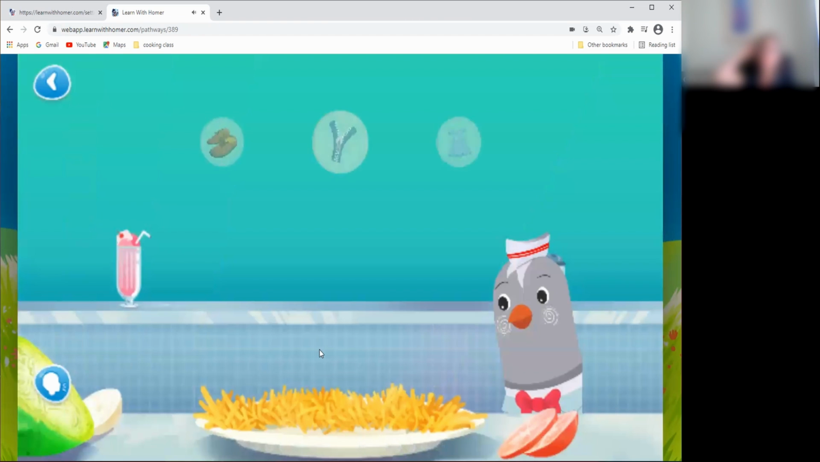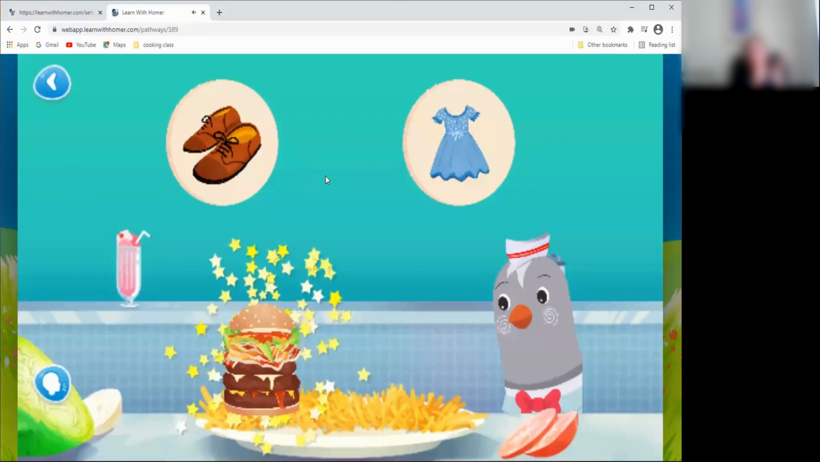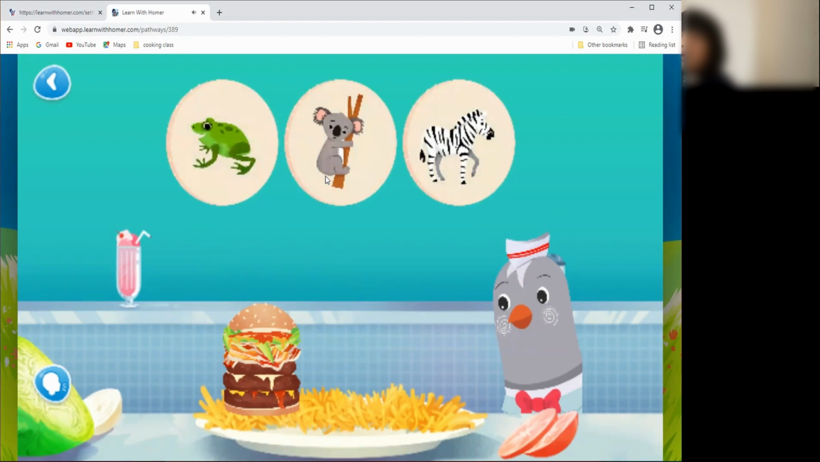Can you drag the picture with the buzzy first sound? Buzz. Shoe, zipper, dress. We have shoe, zipper, and dress. Zipper. Good job. Zipper. Can you drag the picture with the first sound?